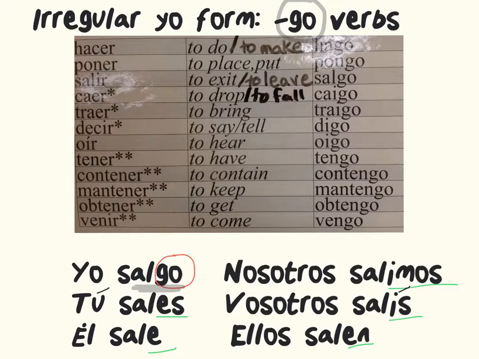This is a chart of different verbs that have a go at the end in the yo form. Some of them that have stars next to them have some other different forms too. We'll talk about those when we get into more irregular verbs.